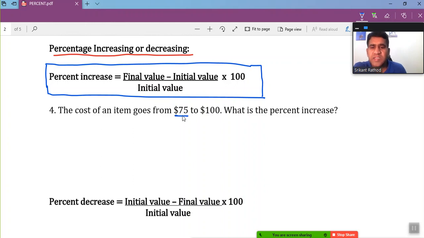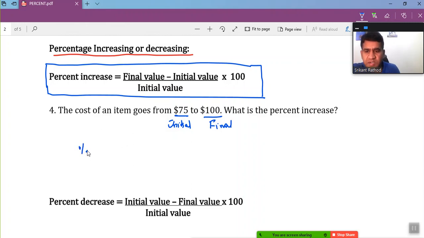The cost of an item goes from $75 to $100. What is the percent increase? So you can look here, $75 is my initial value, right? So initially we had $75, and the final value here is $100. So how do you find the percentage increase here?